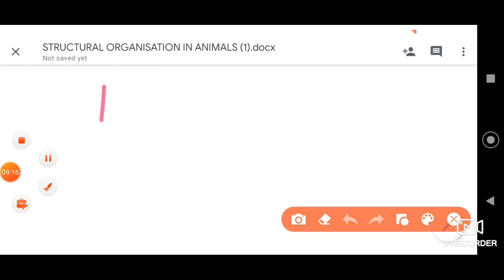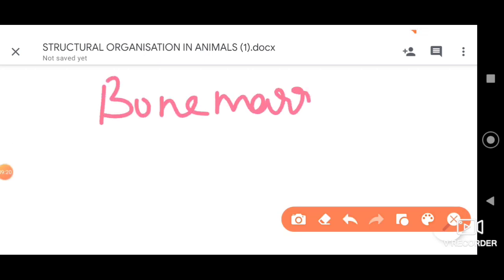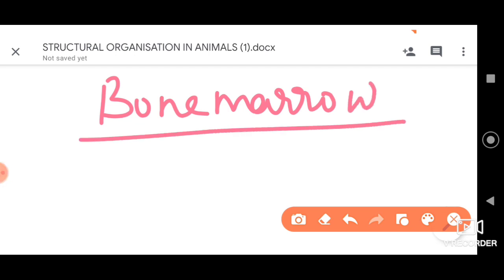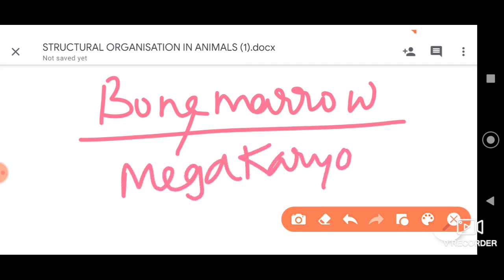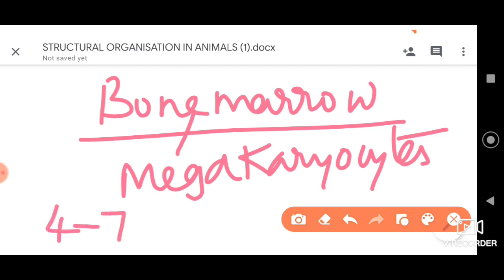The platelets are produced in the bone marrow, from specialized cells called megakaryocytes. Remember this point. They are formed from the megakaryocytes of the bone marrow, and their lifespan is between 4 to 7 days.